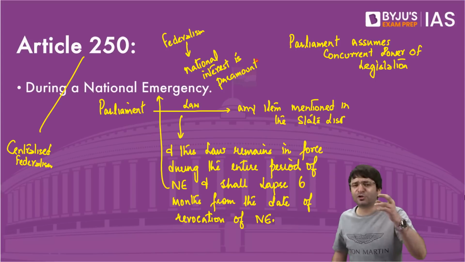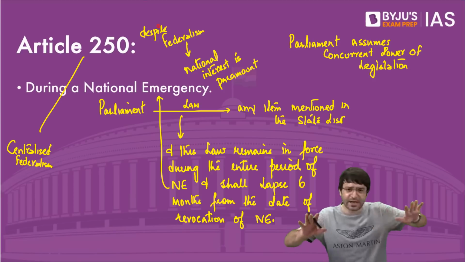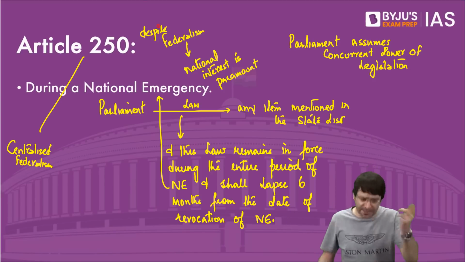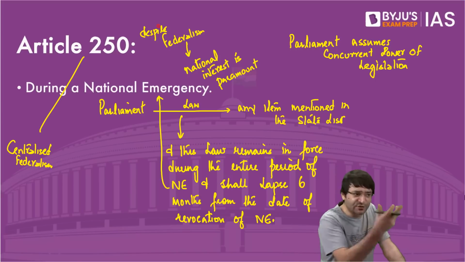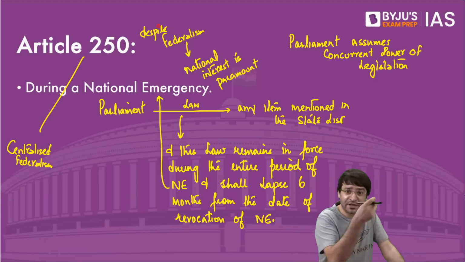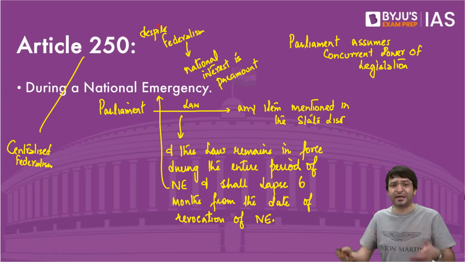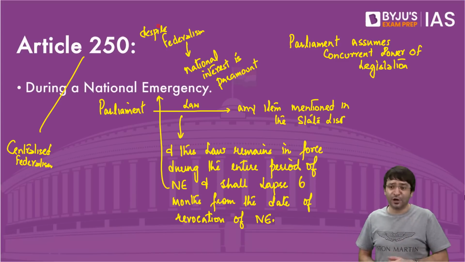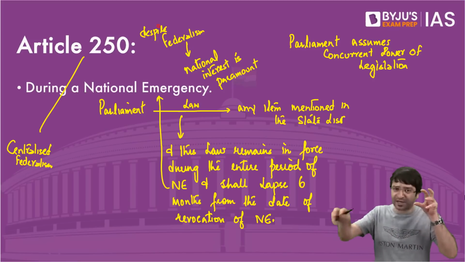Indian federalism is unique. Despite federalism, despite center and states having their own domains, despite this, national interest is paramount. Because if there is war, external aggression, or armed rebellion, because of which there is a danger to the unity, integrity, sovereignty of India, during that period only, Parliament will have the power to make a law on the state list as well.